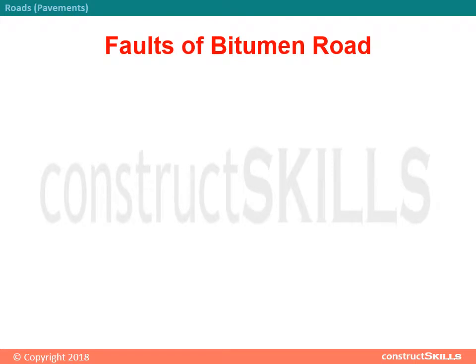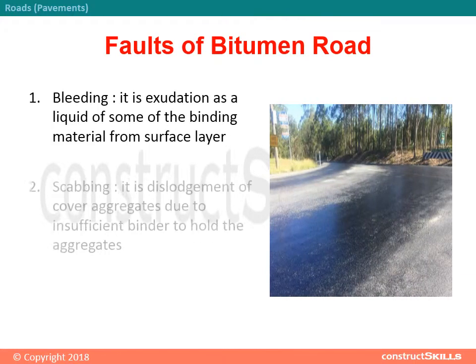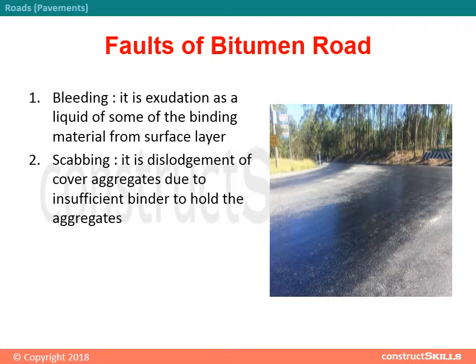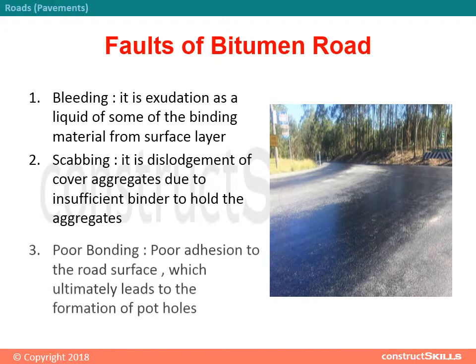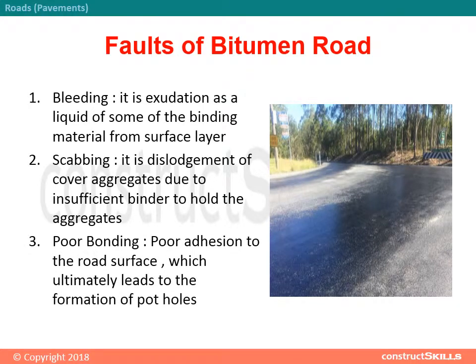Faults of bitumen road. 1. Bleeding. It is exudation as a liquid of some of the binding material from surface layer. 2. Scabbing. It is dislodgement of cover aggregates due to insufficient binder to hold the aggregates. 3. Poor bonding. Poor adhesion to the road surface, which ultimately leads to the formation of potholes.